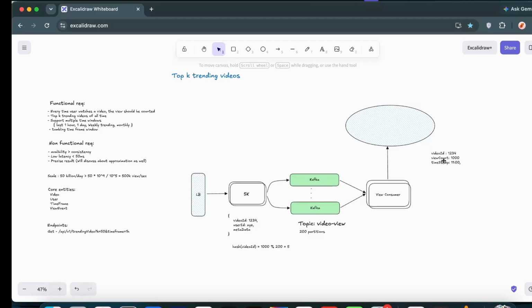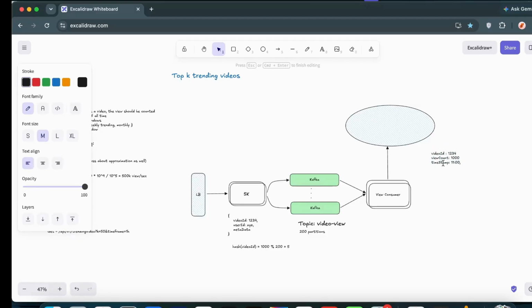So it is like per hourly basis, whatever the video ID that we are having, the views that we got at 11. Then again the same video ID, right? For that particular video ID, whatever views we got, let us suppose 2000 views that we got for the timestamp like 12, like that. So this is how we are simply putting this data inside the database.